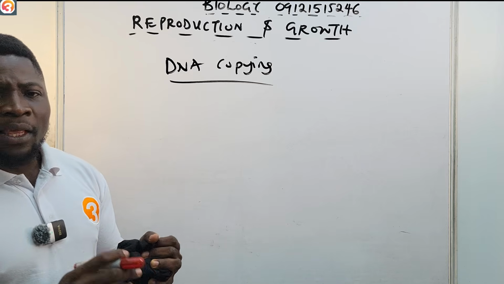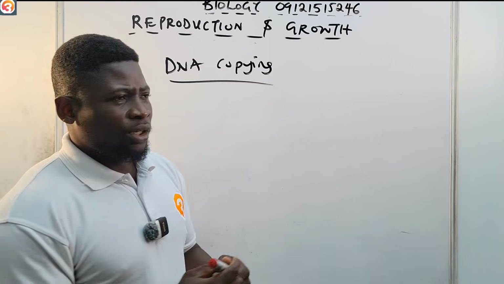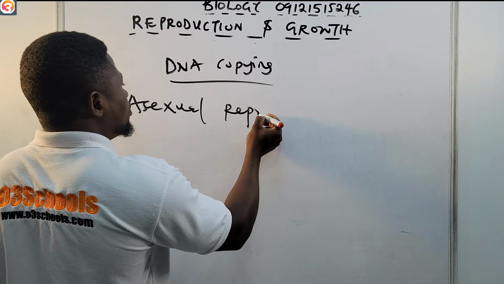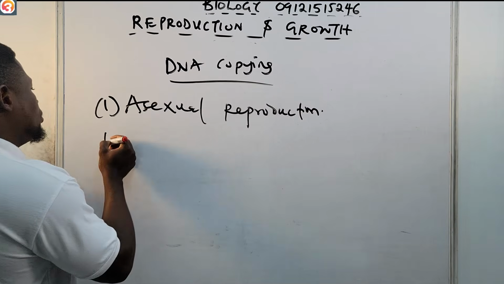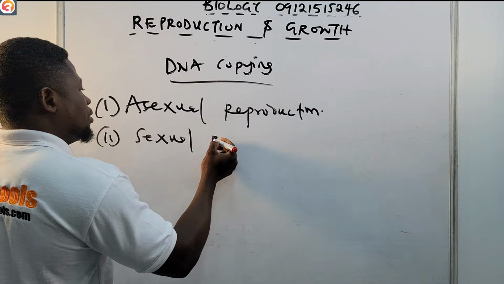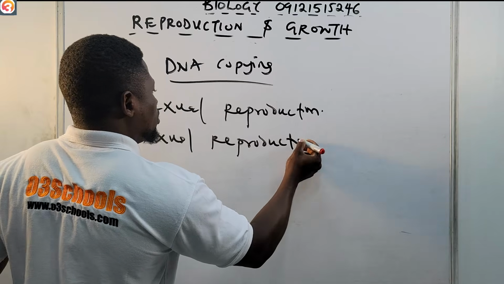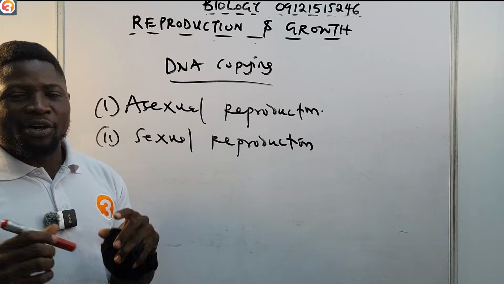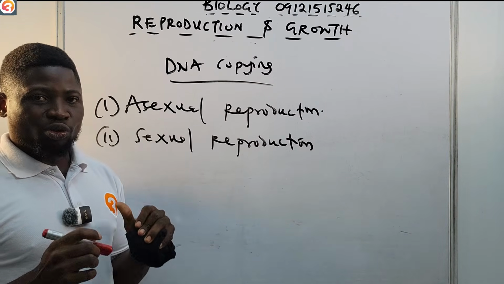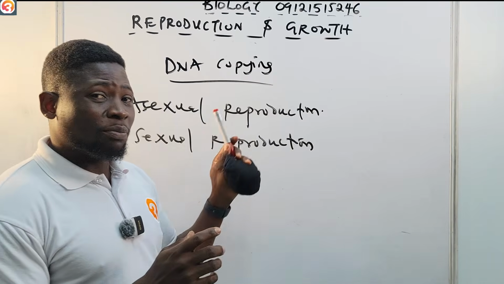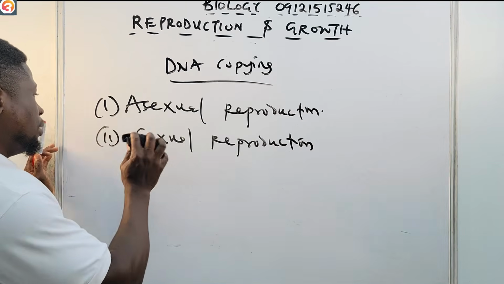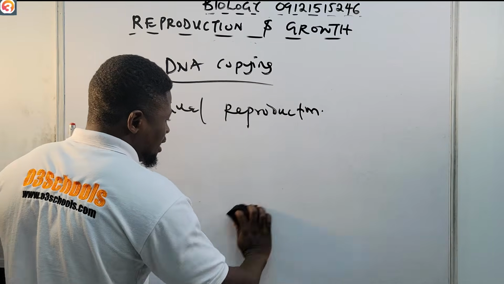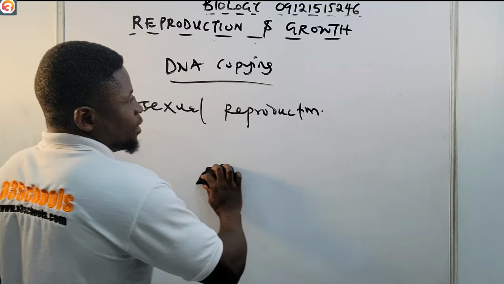Now, basically there are two modes of reproduction. Number one, we have asexual reproduction. And number two, we have sexual reproduction. These are the two modes of reproduction that we have. We are going to be looking at asexual reproduction in this episode, and when we are done, we'll go towards sexual. Let us go as our speed can carry, so that we do not get tired.